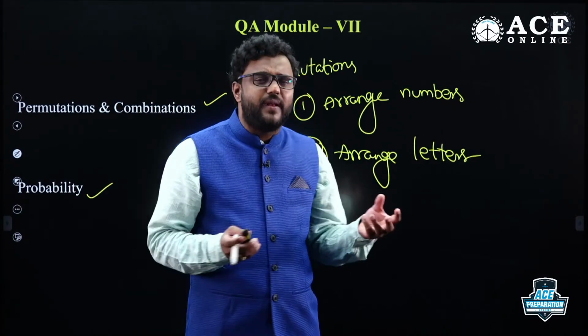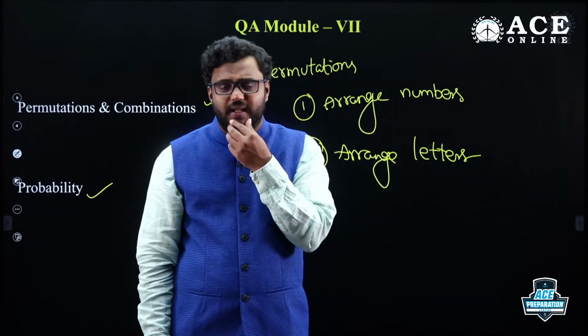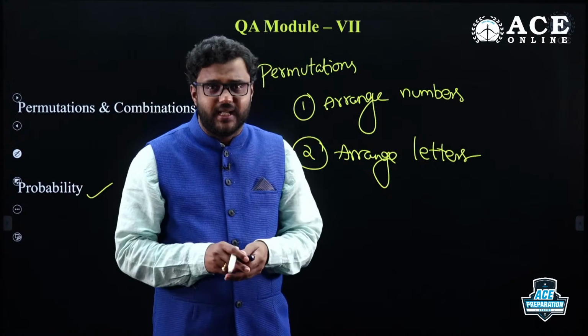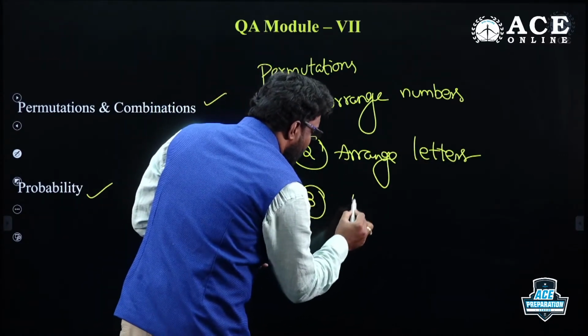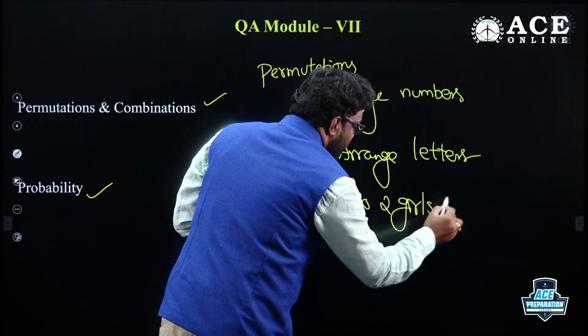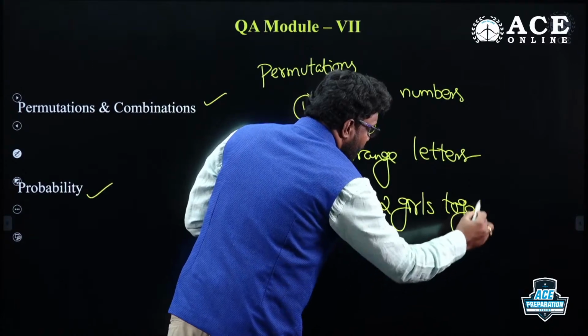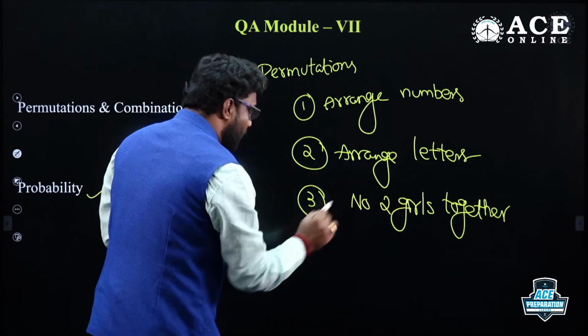And they can ask you vowels together, consonants together, alternate vowel and consonant. They can ask a lot of questions related to that. And the next focus may be on no two girls sit together, or no two boys sit together. They can ask questions: no two girls, no two boys.